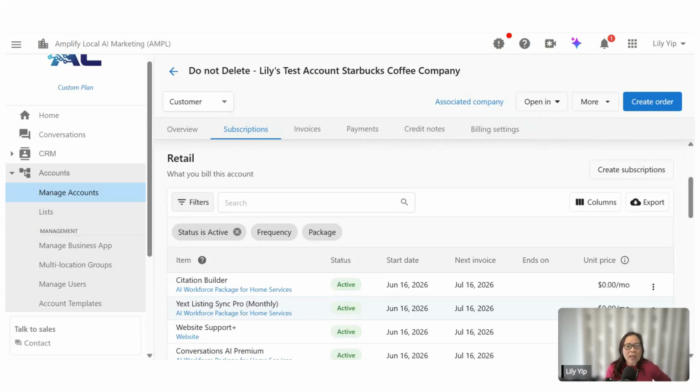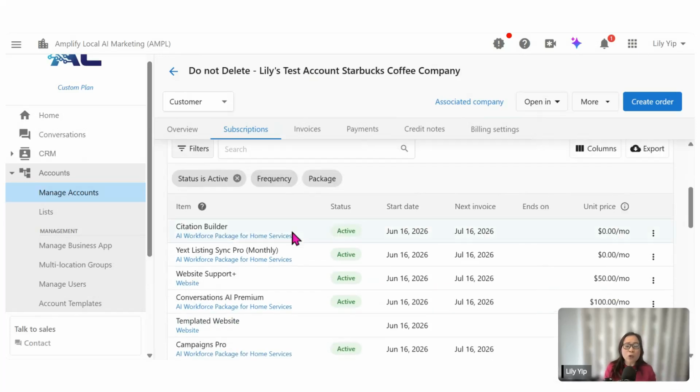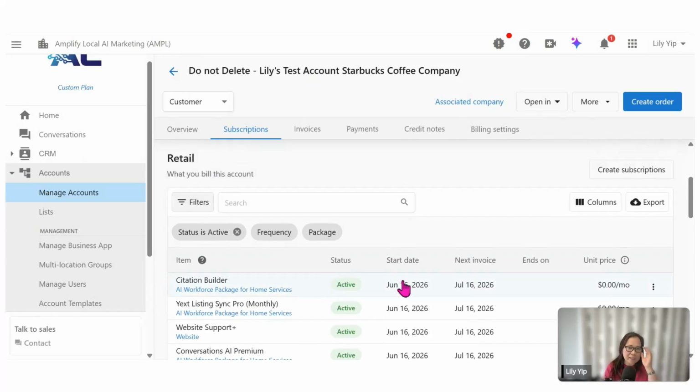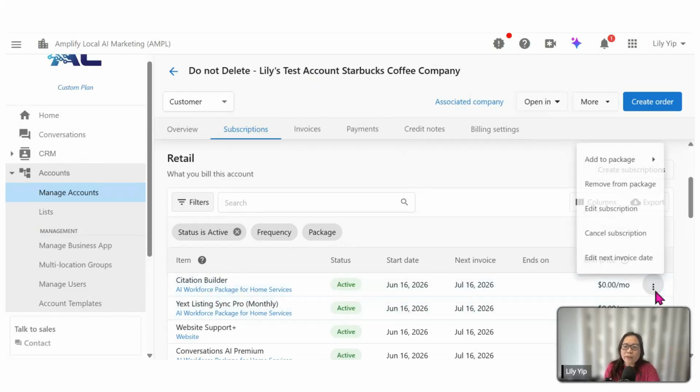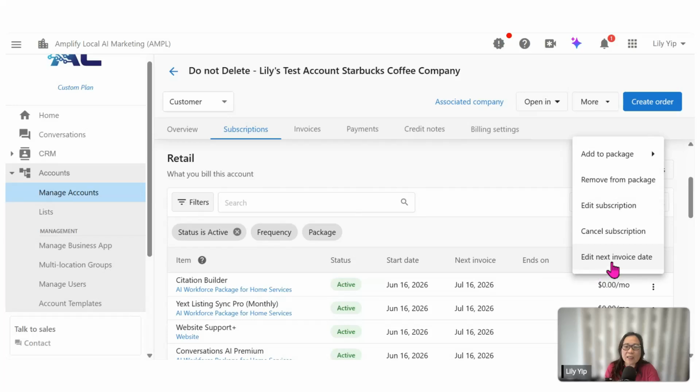Now, under the retail section here, let me just check what I have to go through with you, to make sure I do not miss any pages or items. All right, under the subscription page, you can make some modification under the retail section. Take for example, for citation builder, just giving you an example, if you want to change the next invoice date, currently we're going to invoice them on July the 16th.